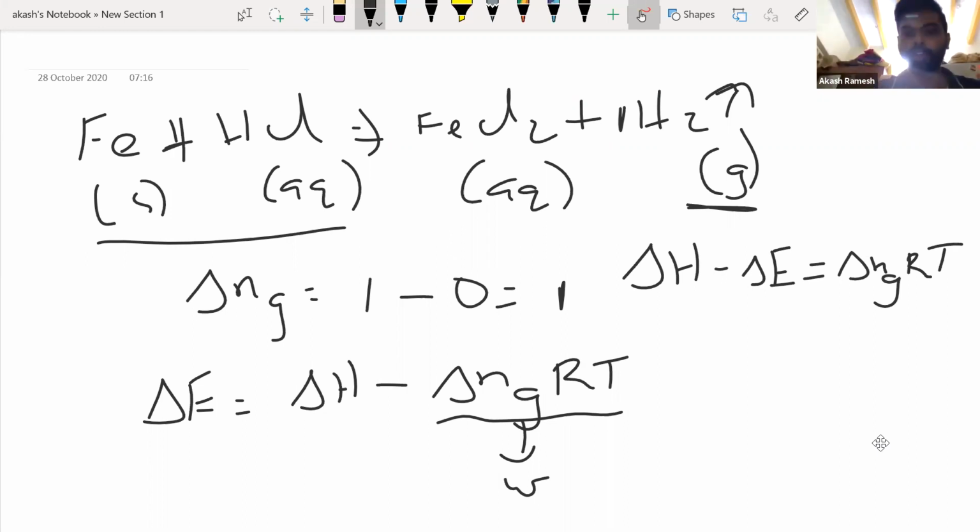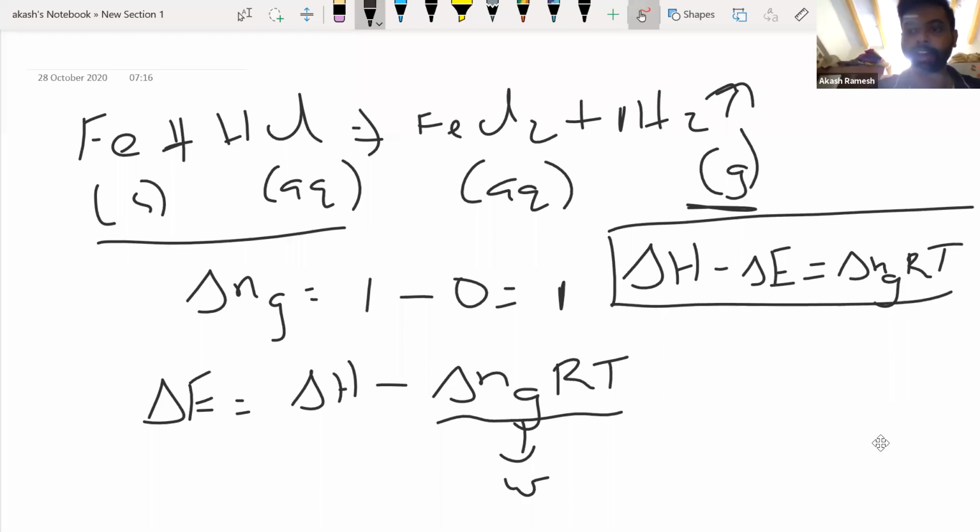A lot of times they'll ask you to find the difference between enthalpy and the internal energy of a particular process. If they ask you that, you just have to use delta Ng RT. First find the delta Ng value for the chemical reaction, then substitute it here and calculate the difference between enthalpy and internal energy.